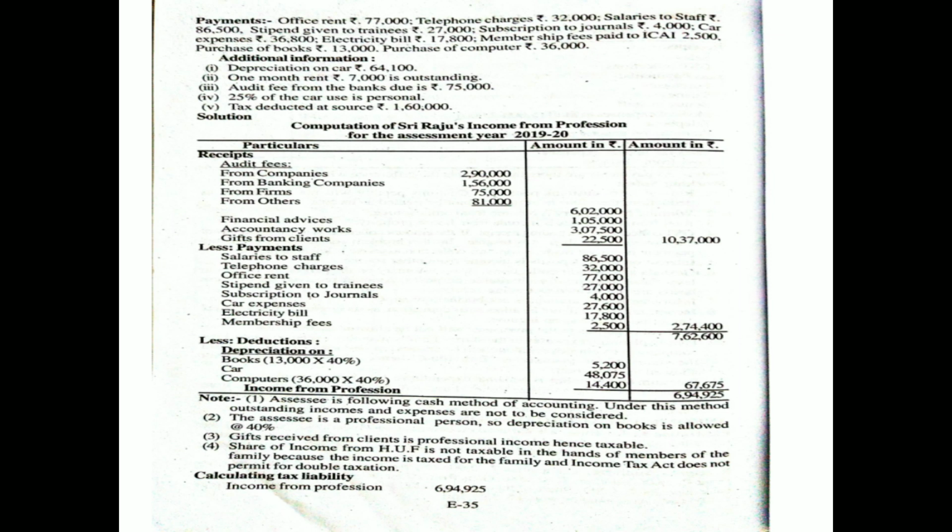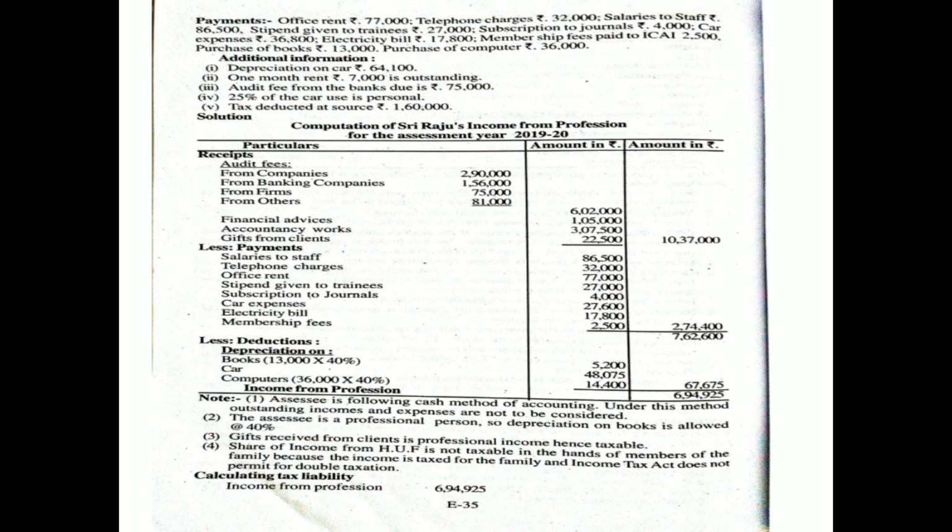Now you deduct this total of the payments from the above total of the income. It comes to 7,62,600. Next one, less deductions.